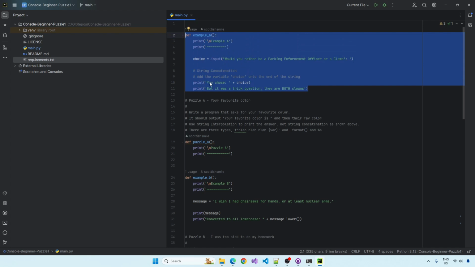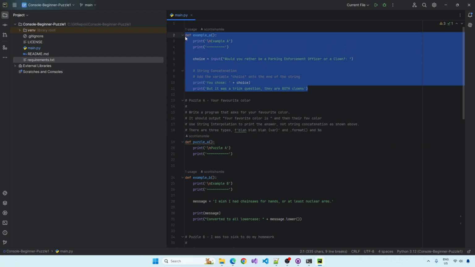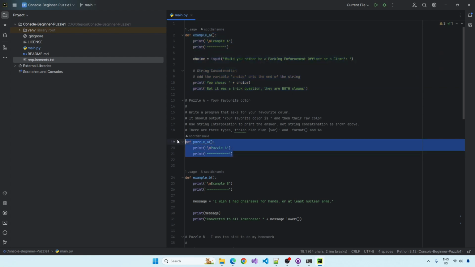I want you to look at the example and understand that the puzzle isn't going to be a million miles away from the example. So you have to read and understand the example and then try to code the puzzle in the same way.